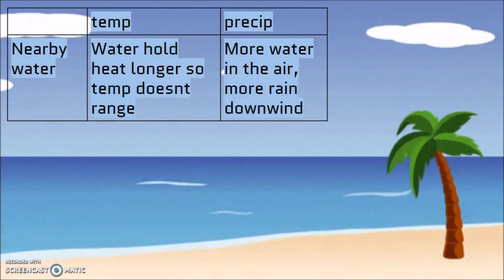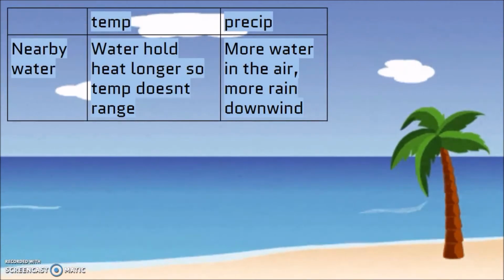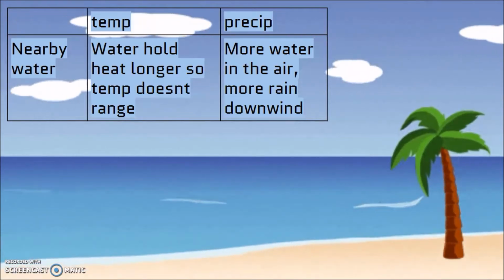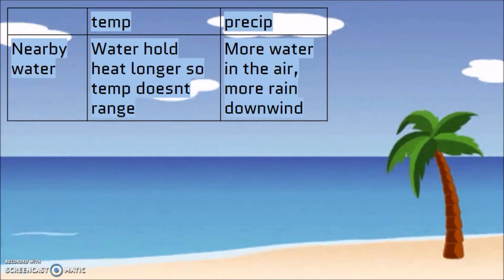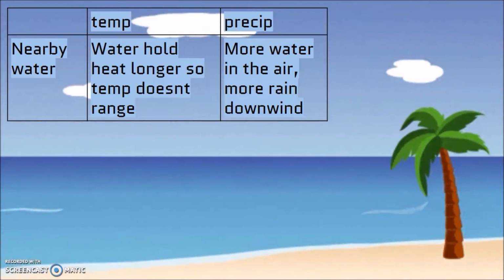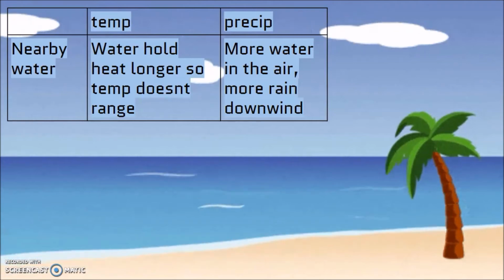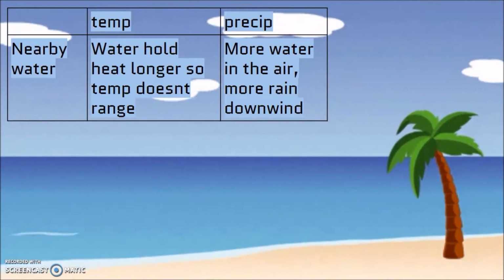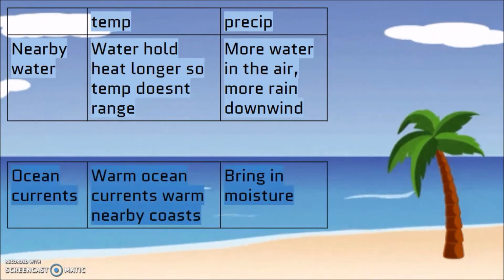Next, nearby water is going to affect the temperature and precipitation. Water holds heat longer than the land does, so land that is near water is going to have regulated temperature. It's not going to be as high or low, it's going to stay somewhere in the middle. As well, the precipitation is affected by the water since there's more moisture in the air. As well as the ocean currents.